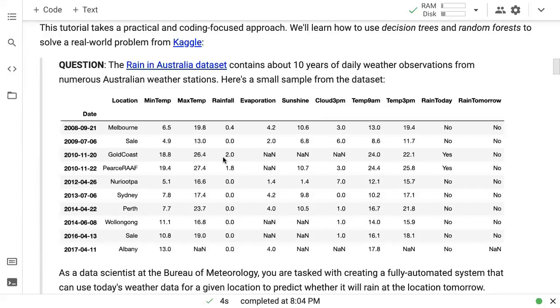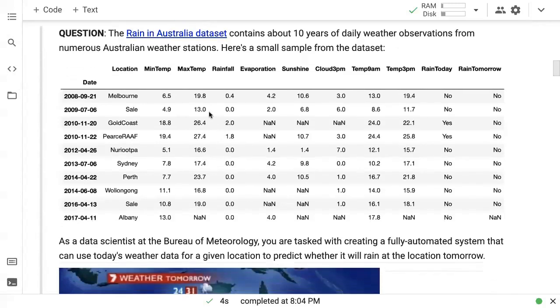So we will use the Rain in Australia dataset, which contains about 10 years of daily weather observations from numerous Australian weather stations. And here is a small sample from the dataset. So on several dates, you have information captured from several locations, and this information includes minimum temperature, maximum temperature, rainfall, evaporation, etc. And the last two columns are the most interesting. One is whether it rained on that day, and the second is whether it rained on the next day.